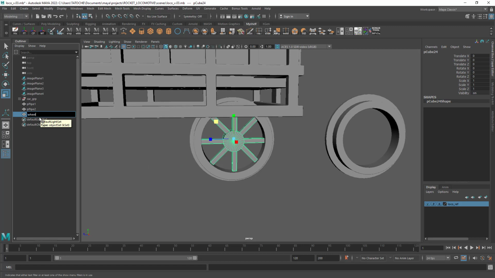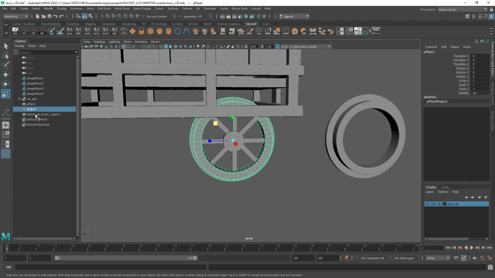Wheel underscore car front right. Okay, rename this wheel car front right. Okay, let's use capital letters here also.